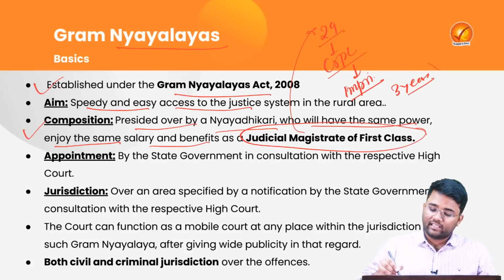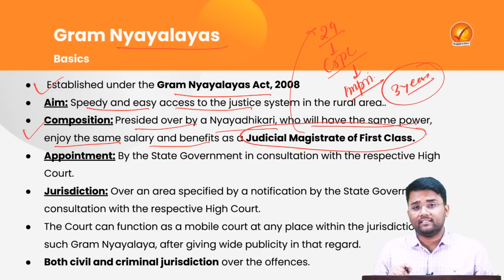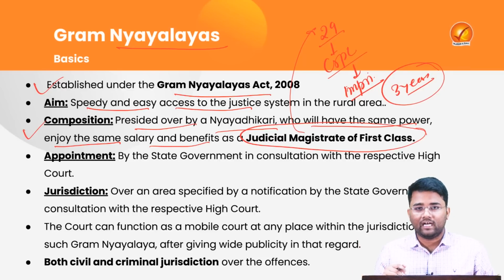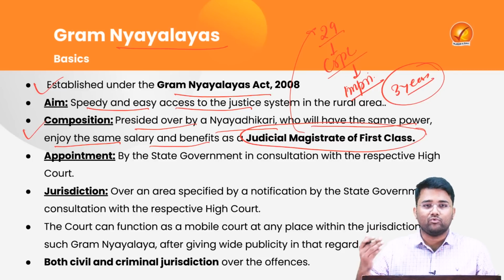So they can sentence a person to a maximum of 3 years of imprisonment for any crime, with a fine of up to 10,000, or both.